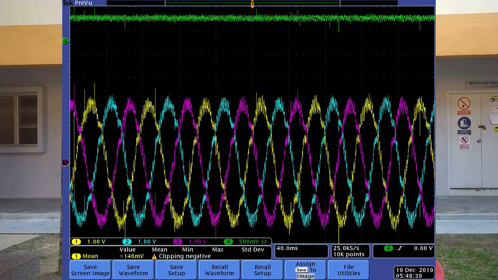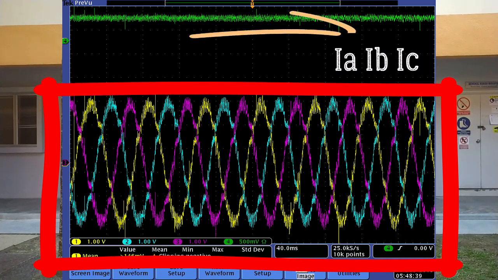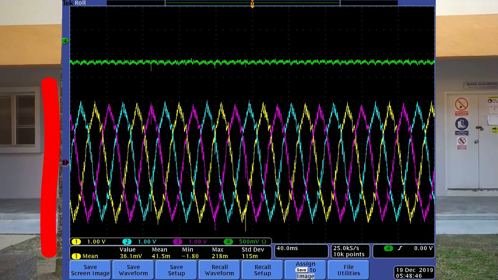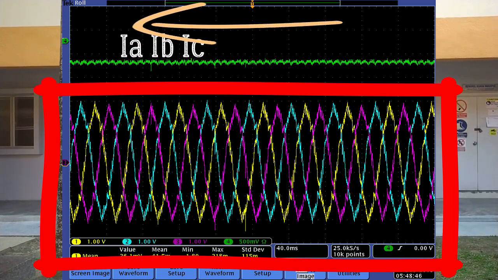For the positive torque, the phase current is arranged from IA, IB to IC. When I apply the negative torque, the phase current changes to IC, IB, IA. So you know the arrangement has been inverted.